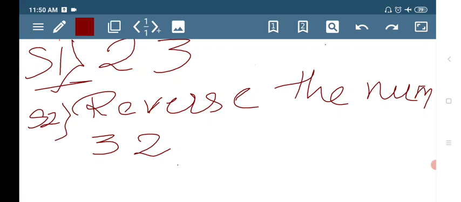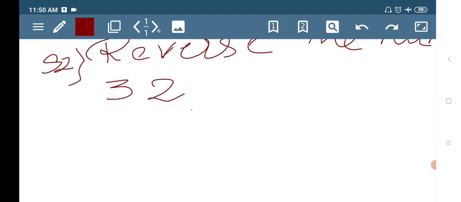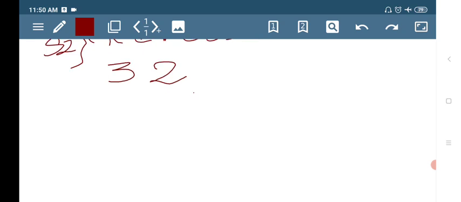Okay, everyone, come on. So first, you have to ask your friends or your parents to take a 2-digit number, not to tell you. Then tell them to reverse that number. In step 2, tell them to reverse that number.